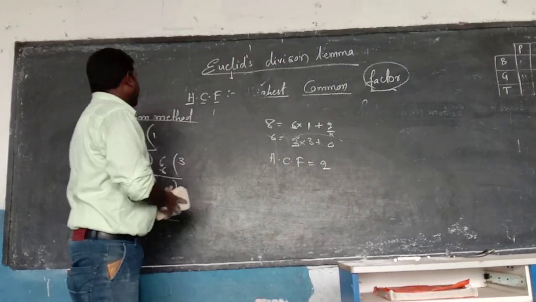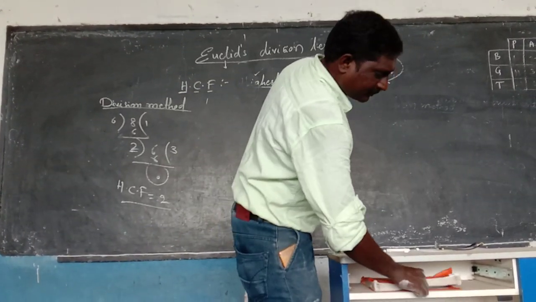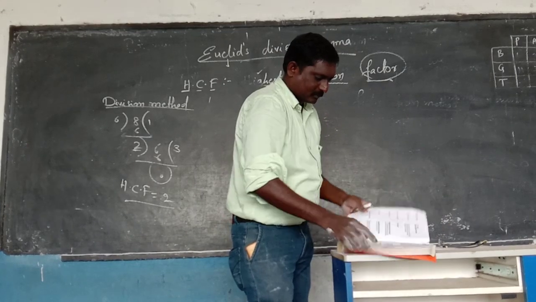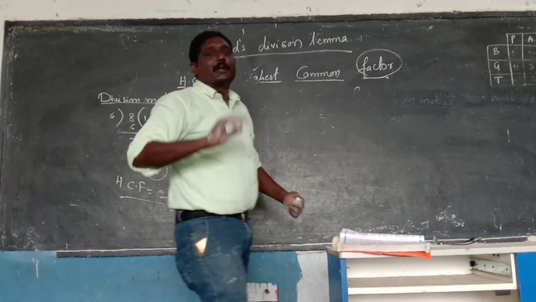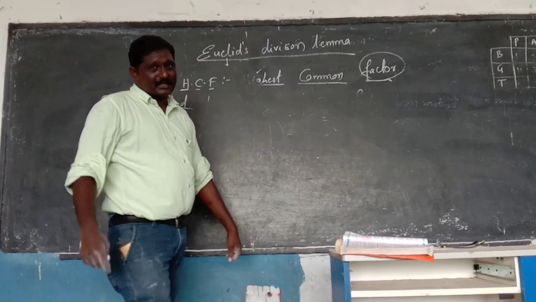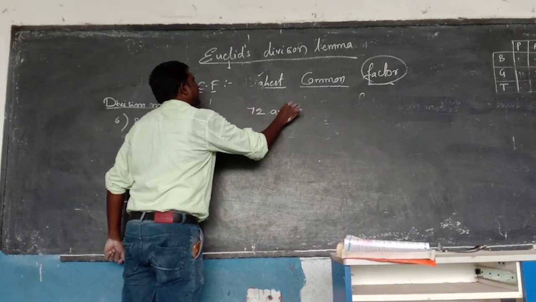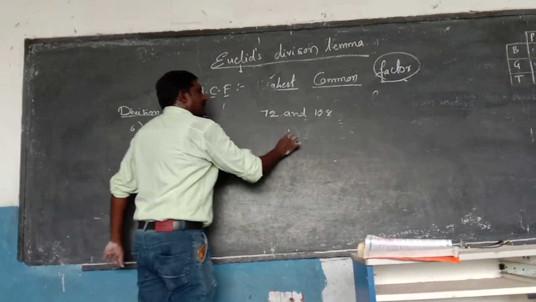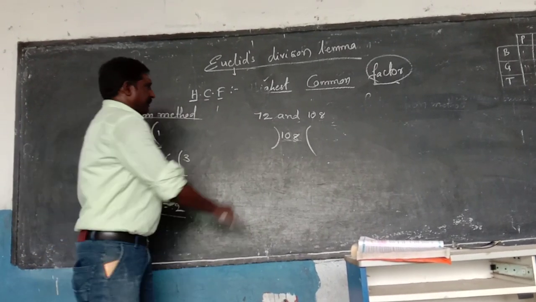Okay, students. Now I am explaining one problem. That is the HCF of 72 and 108. HCF of 72 and 108. We have totally 5 problems. 72 and 108. 108 is the bigger number, so I am taking it as the dividend and dividing with 72.